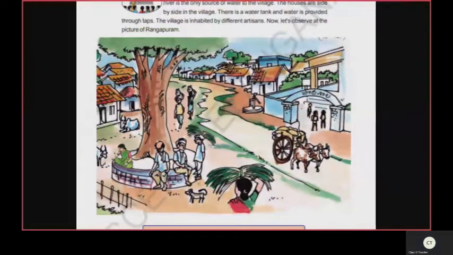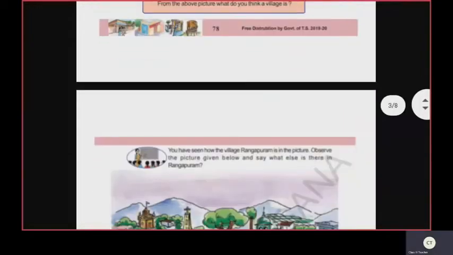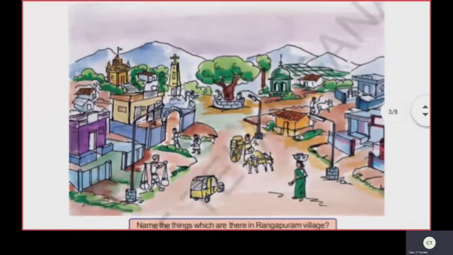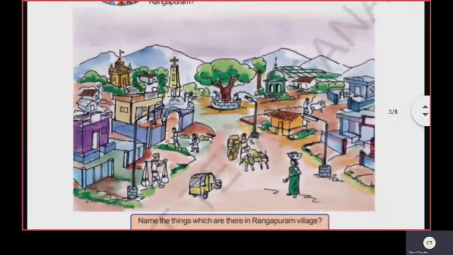Children, you have seen the village Rankapuram in the picture. Now, look at the picture given below and tell me what all are there in the picture. Yes, there are many houses, many trees, there is a school, there are street lights, there is a temple, church and mosque. Some people are sitting under a tree, there is a bullock cart, an auto, etc. Good.